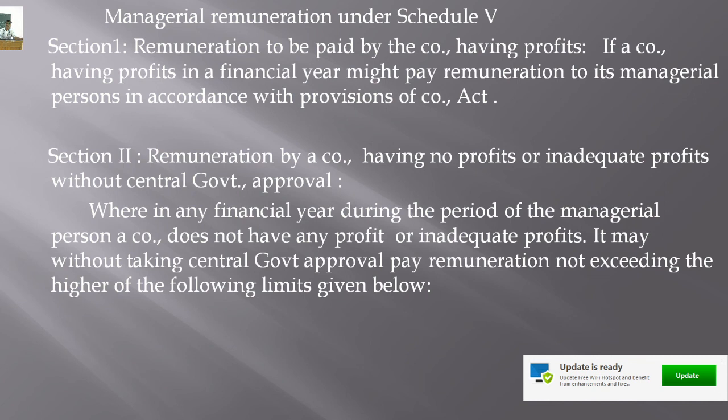And if the effective capital of the company is 250 crores or more, the maximum yearly remuneration payable is 1 crore 20 lakhs plus 1% of the effective capital in excess of 250 crores. So this is the slab given as per Schedule 5 of the Companies Act.